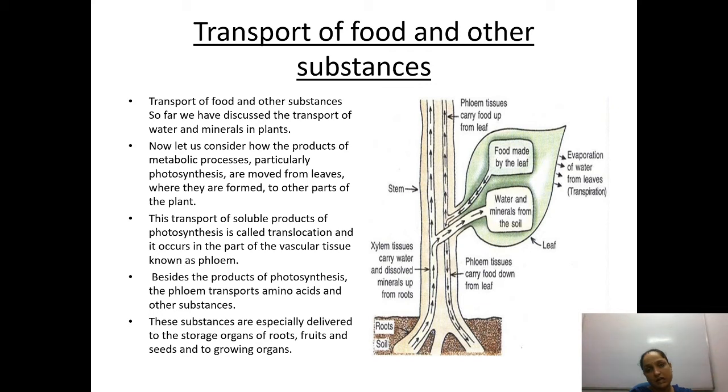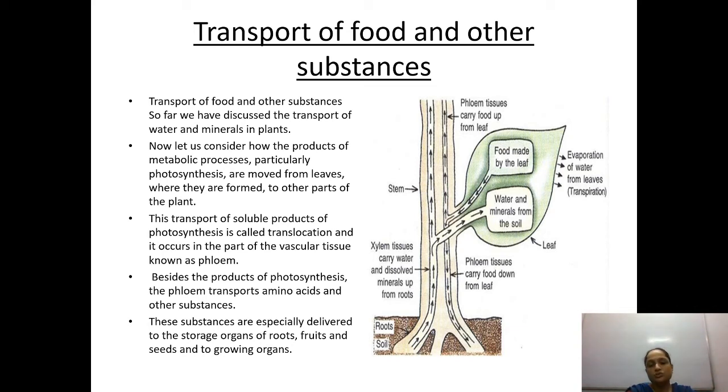Actually, the transportation of water is one way only, from down to up, but when we talk about the translocation of food, it may be multi-directional. Wherever the food is required, it will be transported to the entire body parts. So they are moved from the leaves where they are formed to the other parts of the plant.